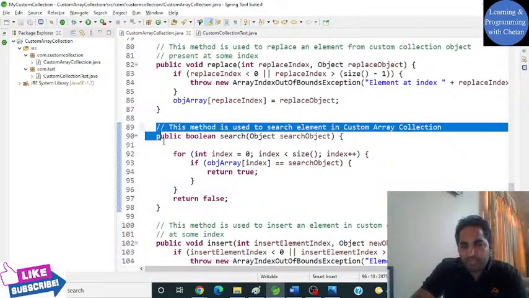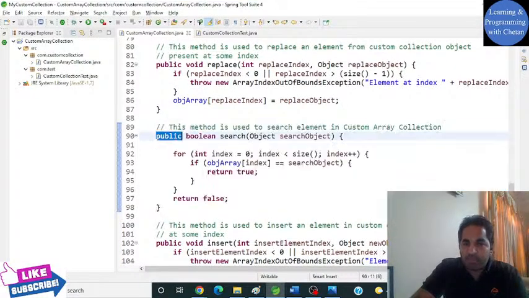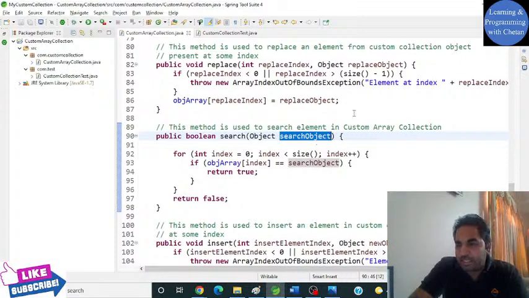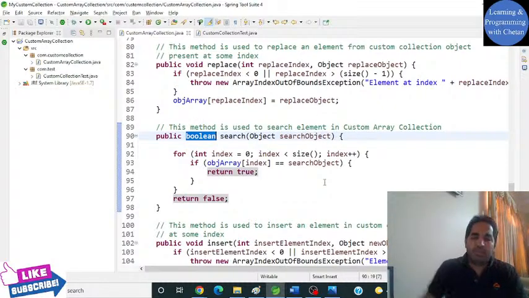This is the method which we have created. This is a public method I have defined and its name is search, and we are passing an object of Object type, which means it can accept any object, and this is the object I want to find from my collection. It simply returns a boolean value whether my object is there or not.